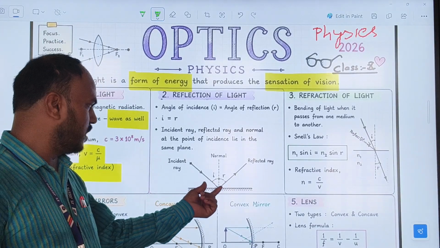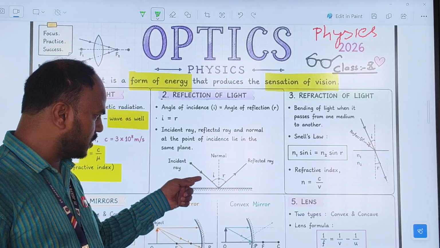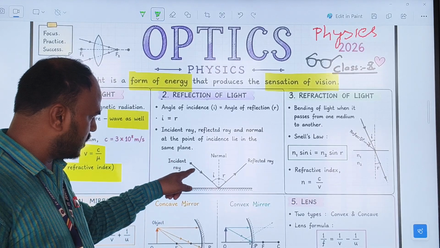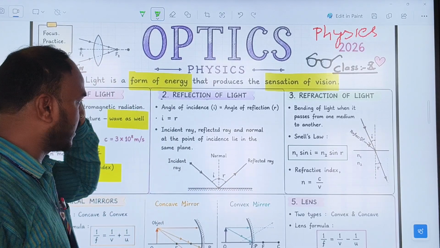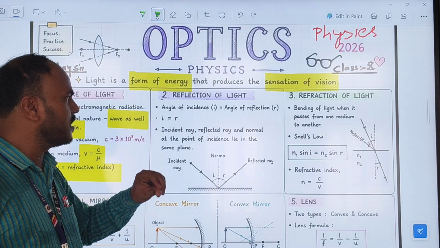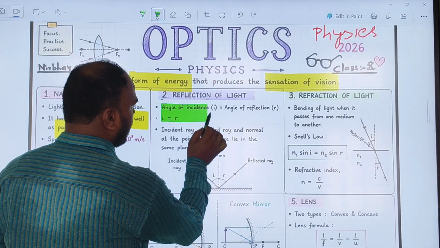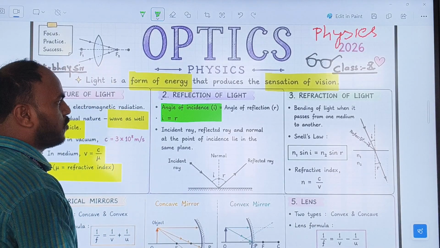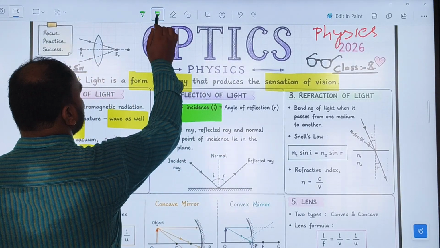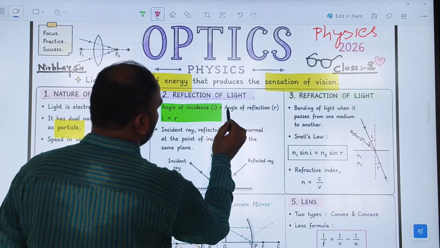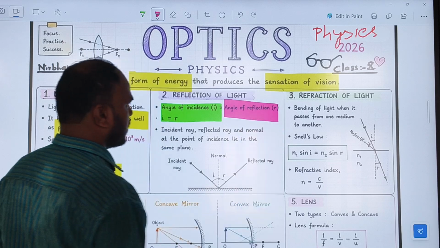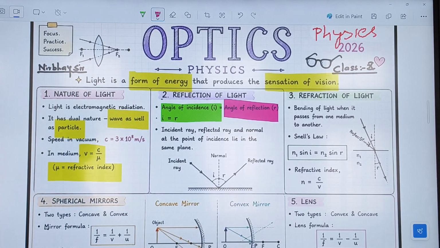Can you see in this picture, this is the incident ray and this is the reflected ray. The first point in the reflection of light is that the angle of incidence is equal to the angle of reflection.